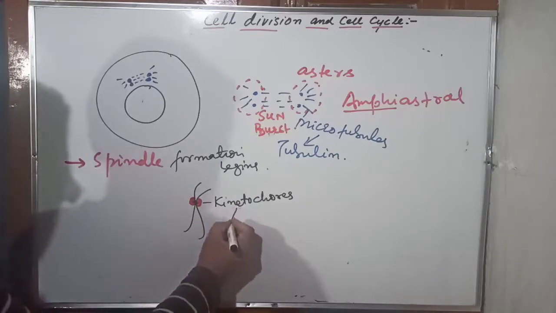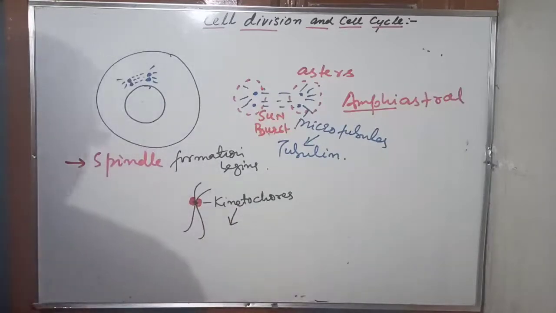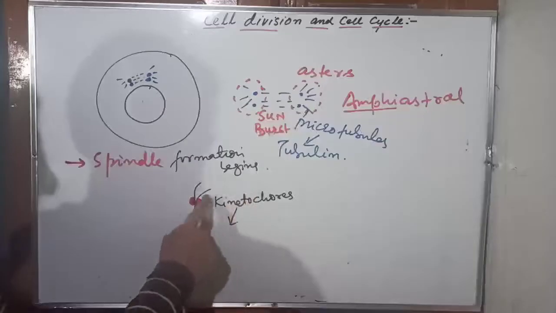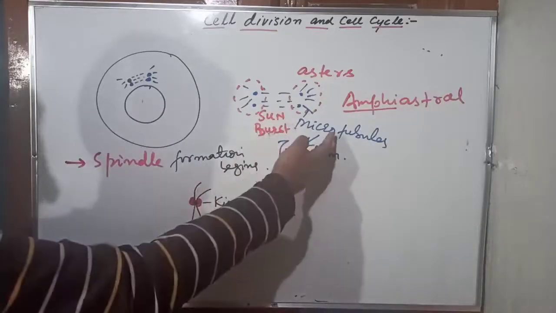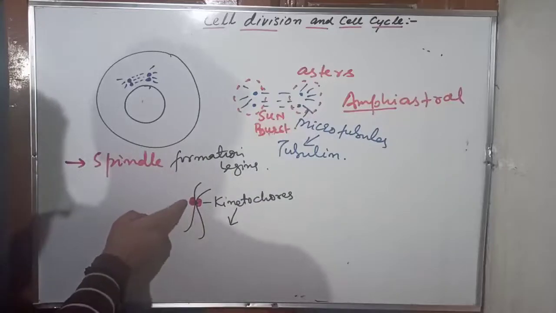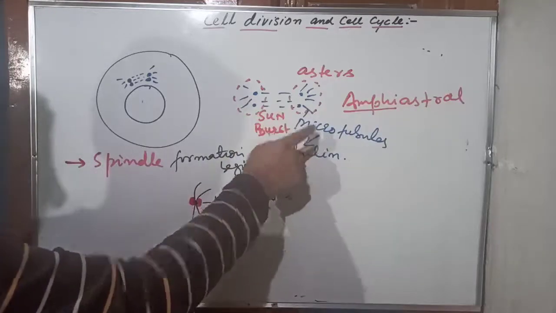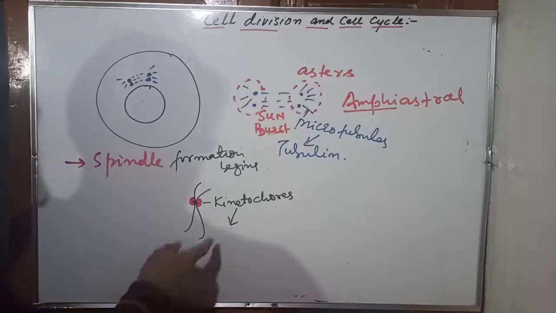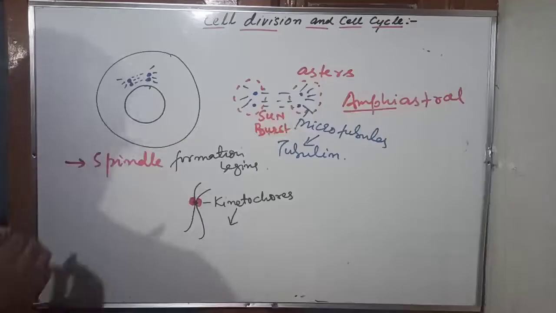Now, what is the significance of the kinetochore? Basically, it is important for attaching the chromosome with the spindle, with the microtubules. Kinetochore helps the chromosome to get attached with the microtubules. To be very precise, it is the kinetochore which gets attached with the microtubule, so the chromosome gets attached with the microtubule. So it helps in the attachment. I hope it's clear, right? So this was about the kinetochore.